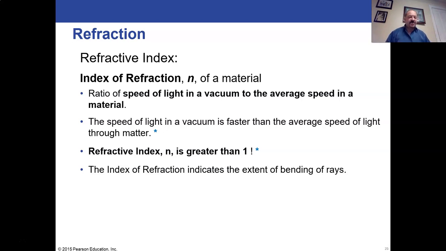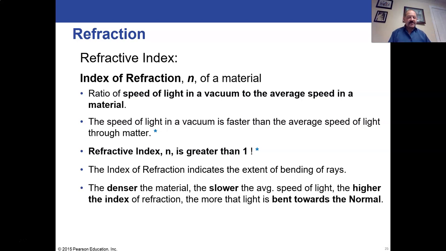So the index of refraction really tells us how much light is going to be bent because it's changing speed as it's going through a new material. The denser the material, meaning the optically denser, in other words, slowing down light, the slower the average speed of light. If we slow down the average speed of light, we'll have a higher refractive index. In other words, it's a bigger difference between this new speed and the original speed in a vacuum. All right, so slow speed means high refractive index.